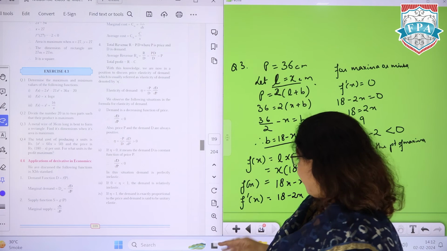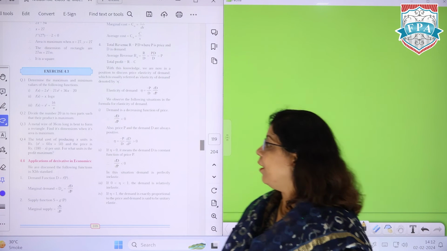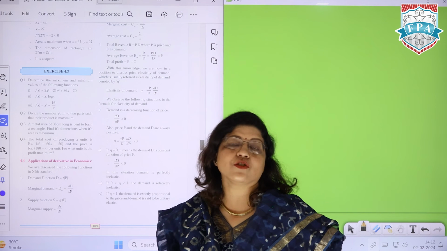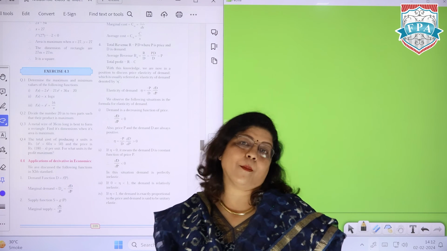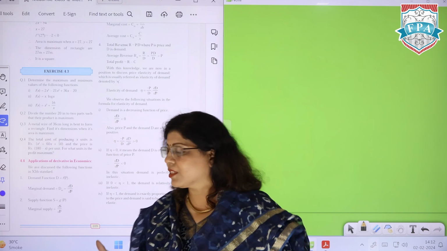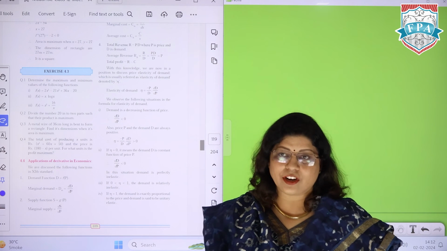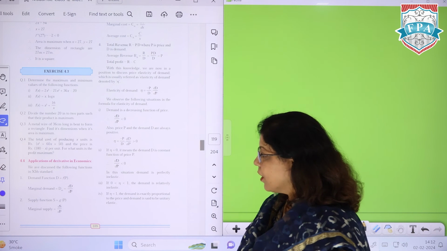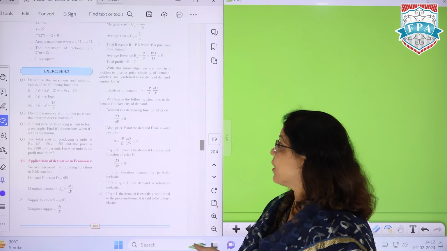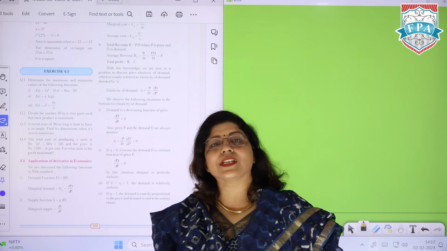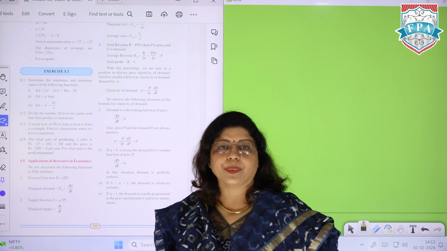So after this particular thing, now we are moving to the last part of this application of derivative, which is the application of derivatives in economics. So in economics, we come across things like demand function, price function, revenue, marginal demand, okay, supply function, marginal supply, revenue, marginal revenue, and one more thing that's known as elasticity of demand.